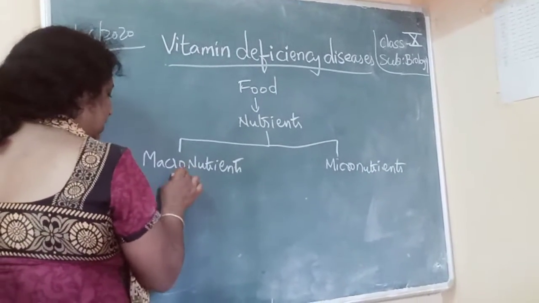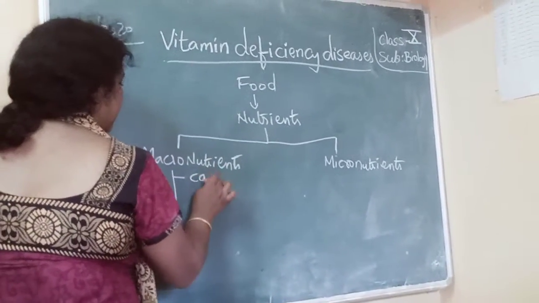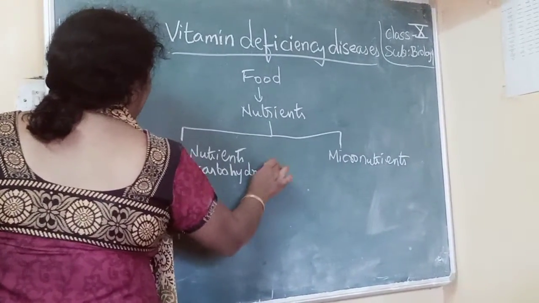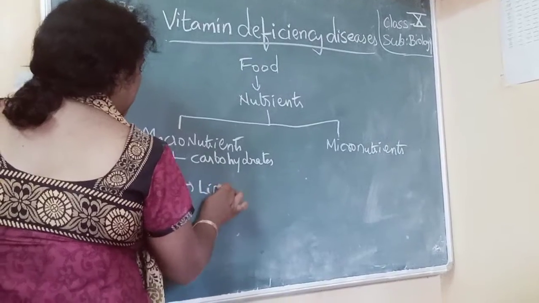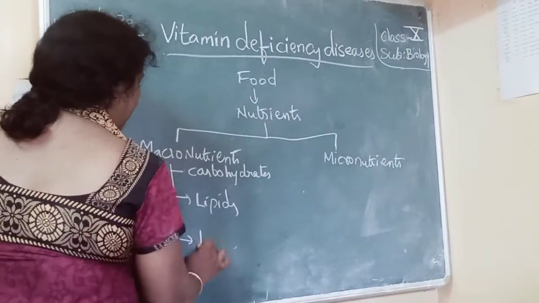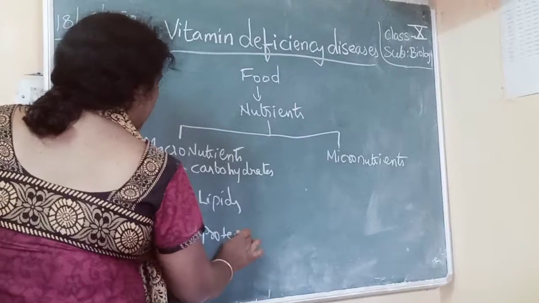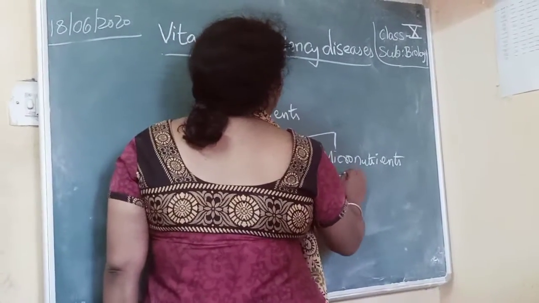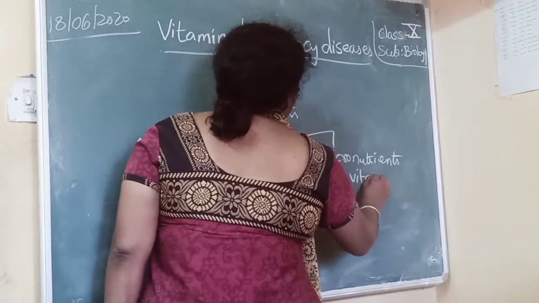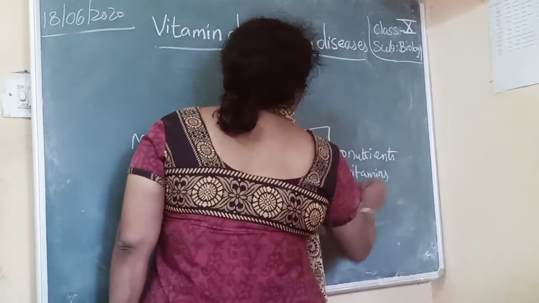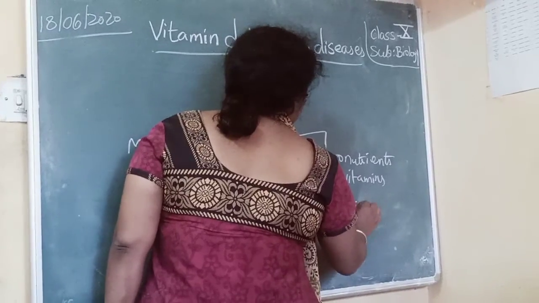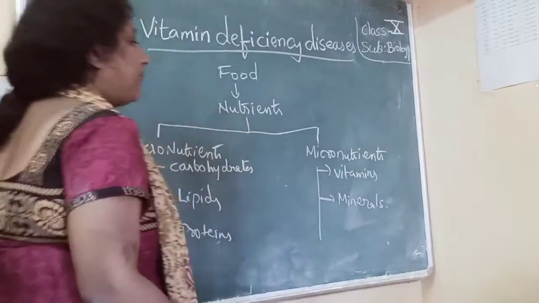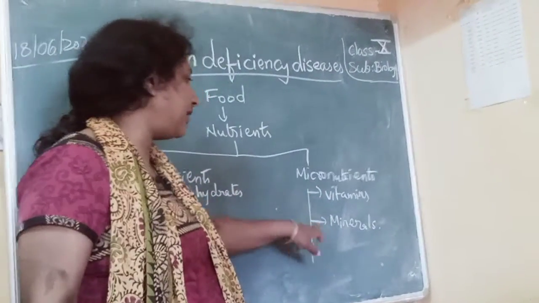In macronutrients you have carbohydrates, fats or lipids, and proteins. So coming to the micronutrients, in micronutrients we have vitamins and minerals. Okay, so in micronutrients we have vitamins and minerals.